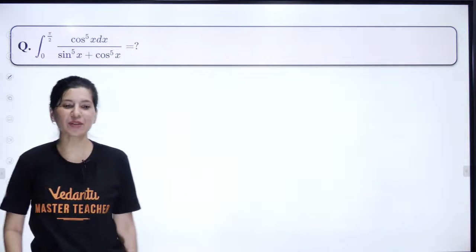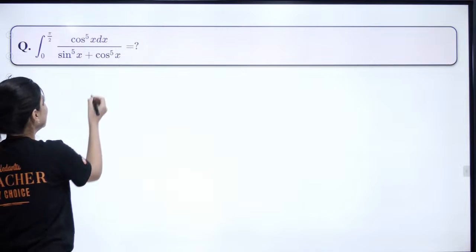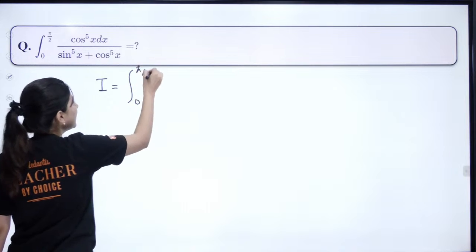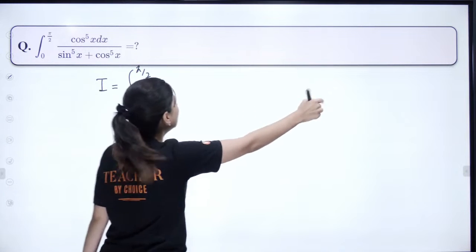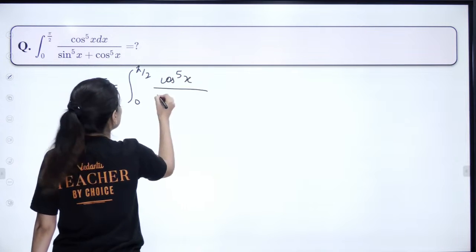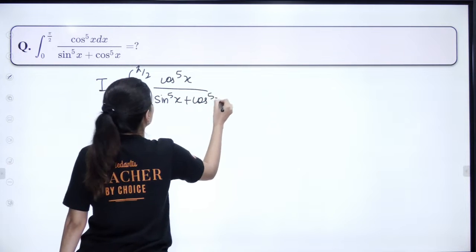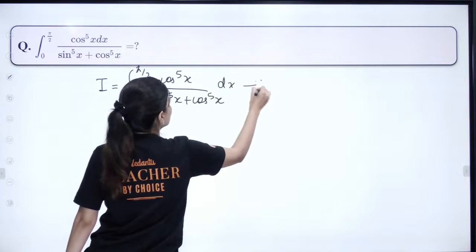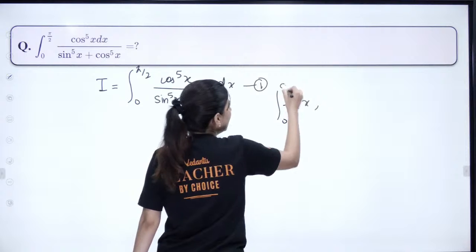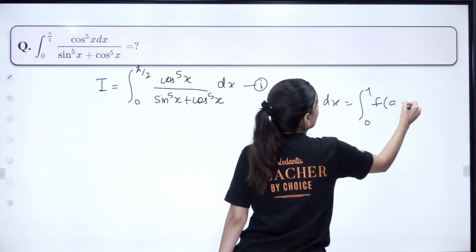Again, next question. Who is going to tell me the final answer directly? This is a verbal question. Again, King's property we are going to apply. I equals integral from 0 to pi by 2 of cos 5x upon (sin 5x plus cos 5x) dx. This is first. Applying King's property, please do not forget to write it down: integral of f(x) from 0 to a dx equals integral from 0 to a of f(a minus x) dx.